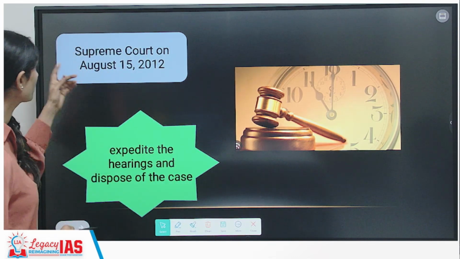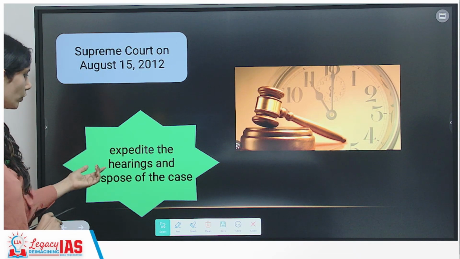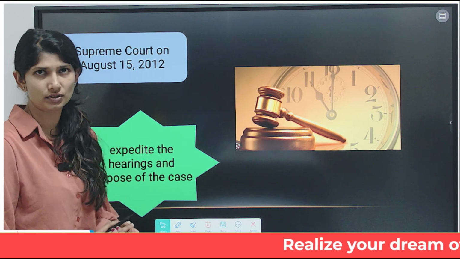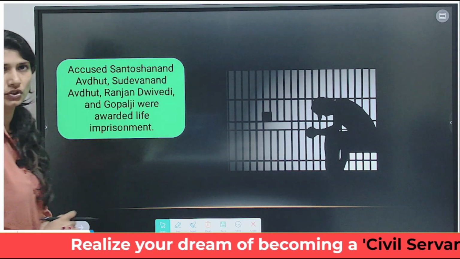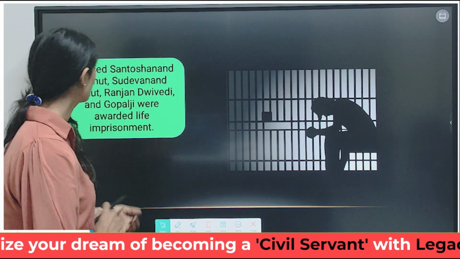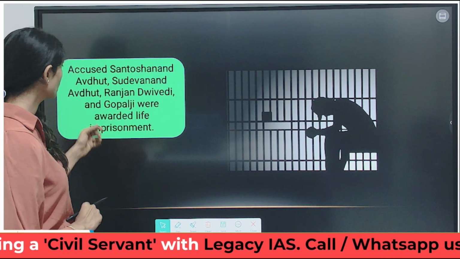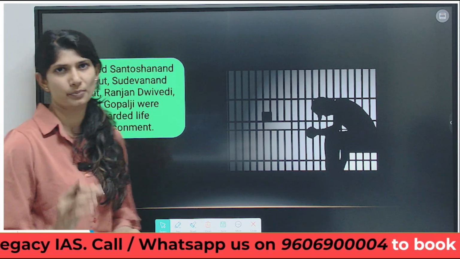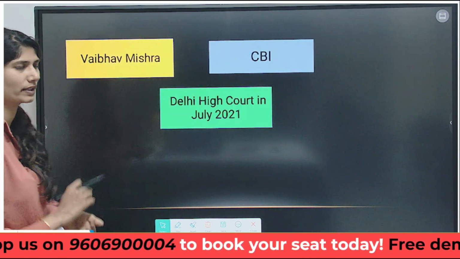Eventually that will happen. But in the meanwhile, the Supreme Court on August 15, 2012 held that the trial court should expedite the hearing and dispose of the case. Meanwhile, the accused who were linked with this case, Santosh Anand Avdut, Sudev Anand Avdut, Ranjan Vivedi, and Gopalji, were awarded life imprisonment. Okay, these were the people who were involved. This is happening on one side.